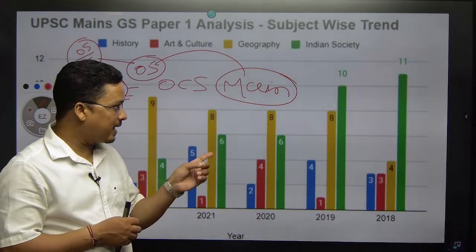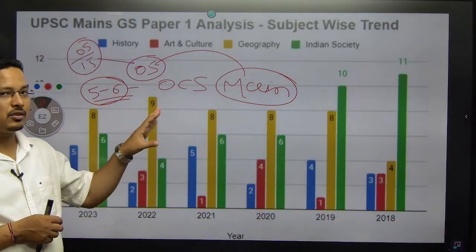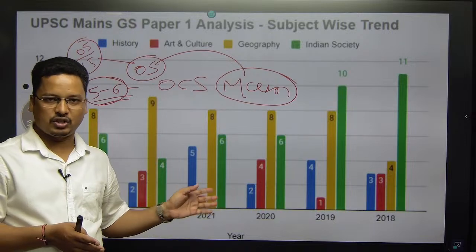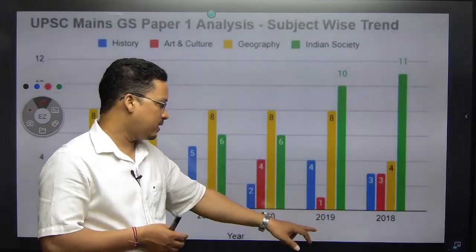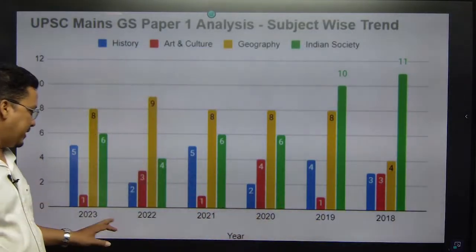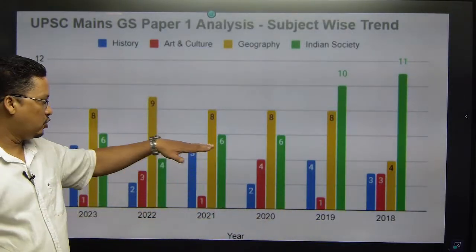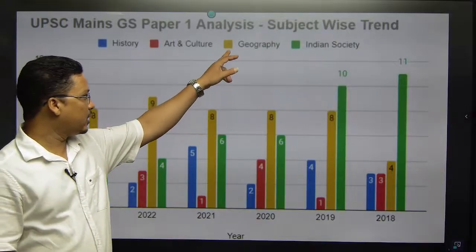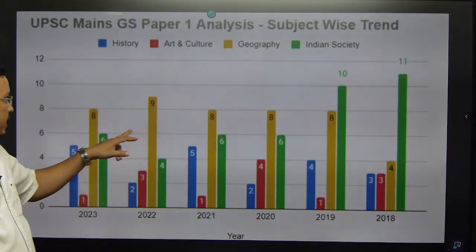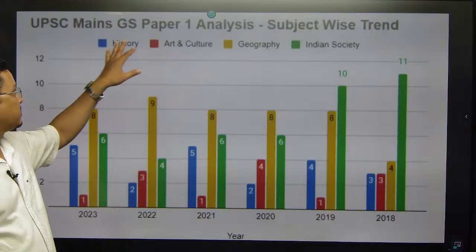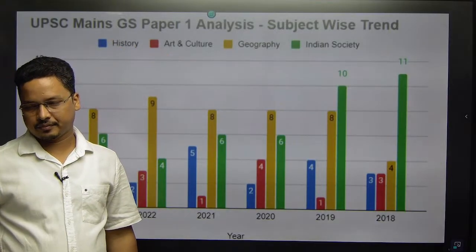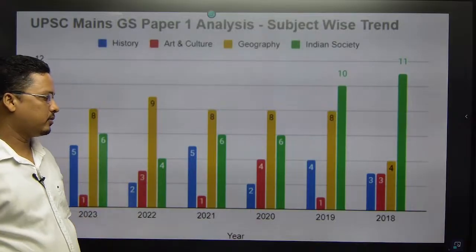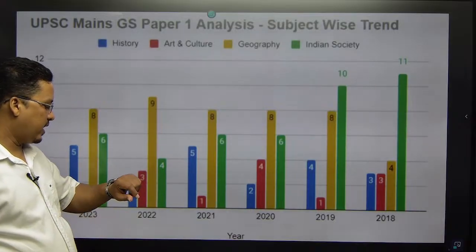But in mains, geography plays a more important role in OCS. Like in UPSC, you can see geography from 2019 to 2023 and 2024 even dominating. These yellow bars, geography, they are dominating. Mains, subject-wise range, dominating, right? So this is how geography is trending.